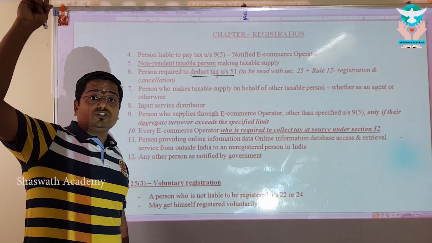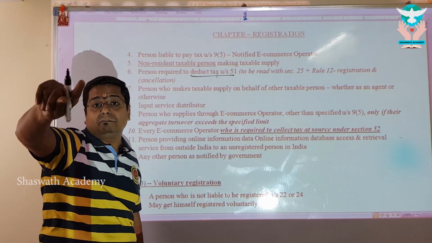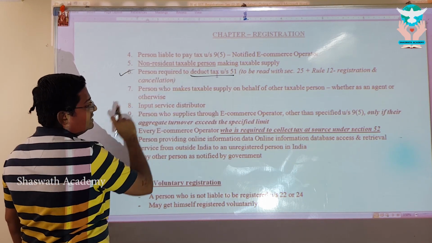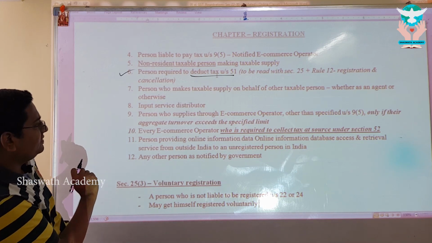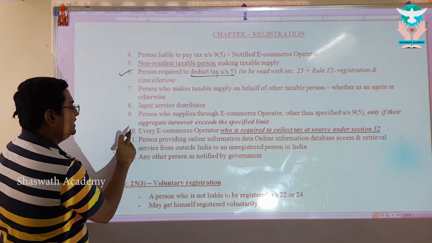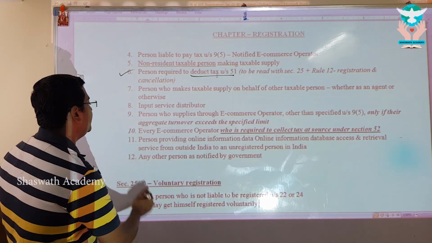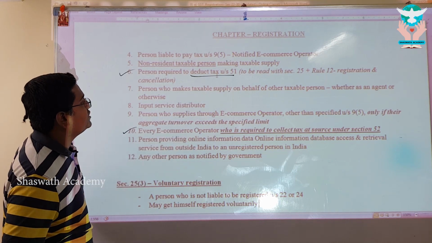There we understood that anybody who is supposed to collect tax or deduct tax, for them registration is compulsory. And look at this. This is deduction of tax and this is collection of tax. Where is collection of tax? Here we go. Every e-commerce operator who is required to collect tax under section 52, for it is compulsory registration.